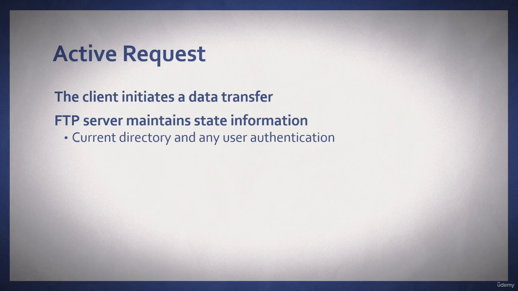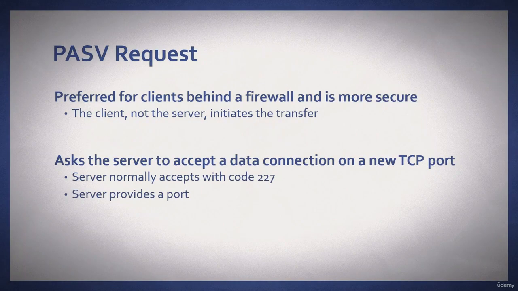Classic FTP uses what's called an active request, meaning the client initiates that data transfer and the FTP server maintains state information such as current directory and any user authentication. However, most likely you are going to see a passive request, and this is preferred for clients that are behind a firewall as it's more secure because the client, not the server, initiates the transfer. Basically, the client says to the server, you sit back, I will do the driving.